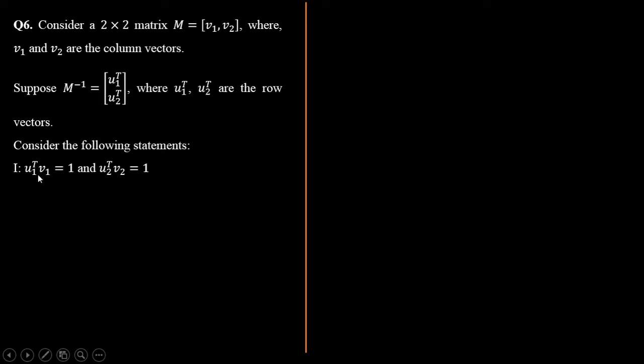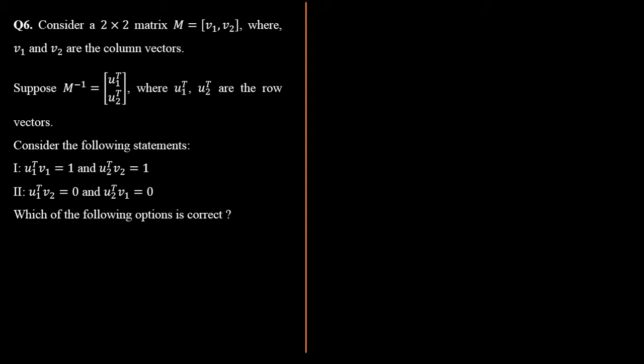Statement 1 is U1 transpose V1 is 1 and U2 transpose V2 is also 1. Statement 2 is what? U1 transpose V2 is 0 and U2 transpose V1 is also 0. So the question is, which of the following options is correct?